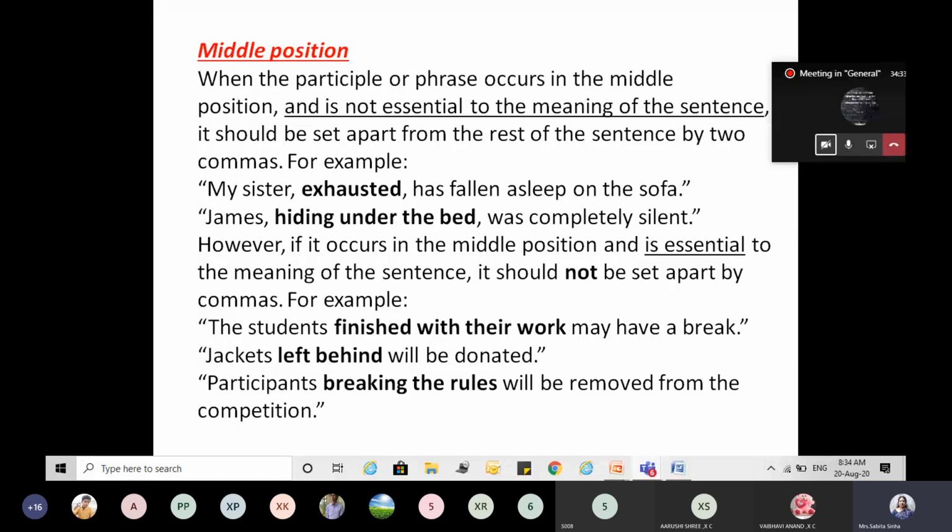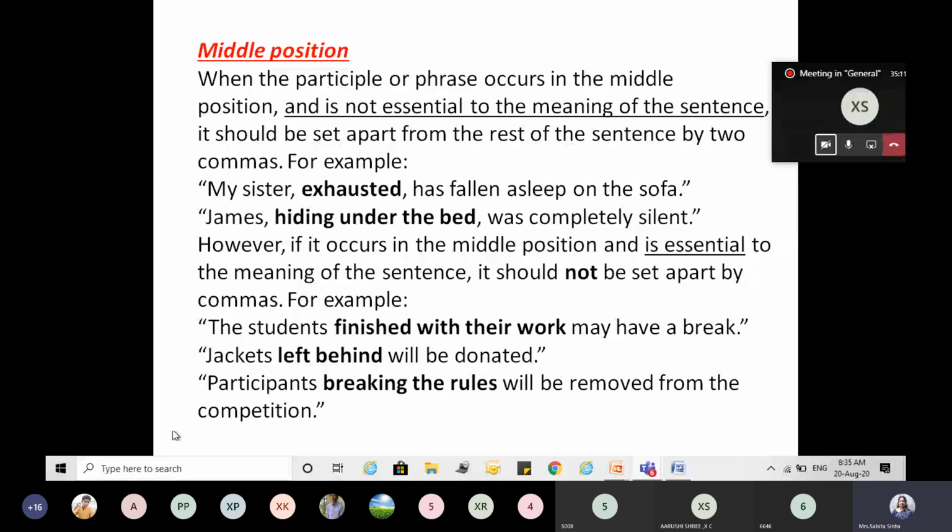But if it is essential, if it is very important for the meaning of the sentence, it should not be separated by commas. A comma should not be placed before and after the participle or participle phrase. The students finished with their work may take a break. Now, the students may take a break. All the students, which students? Is it clear in this sentence?